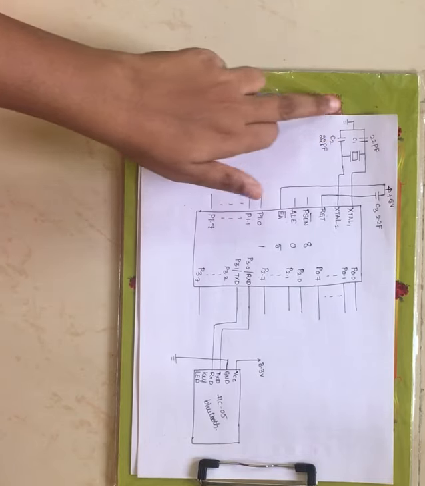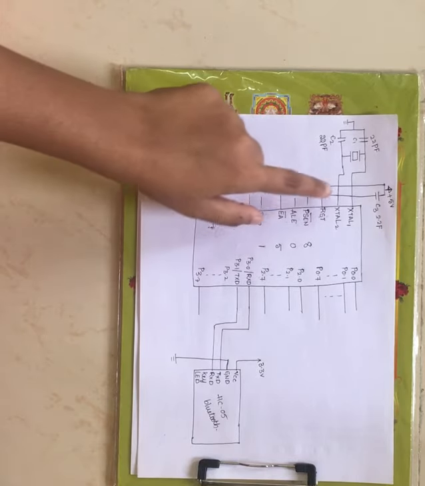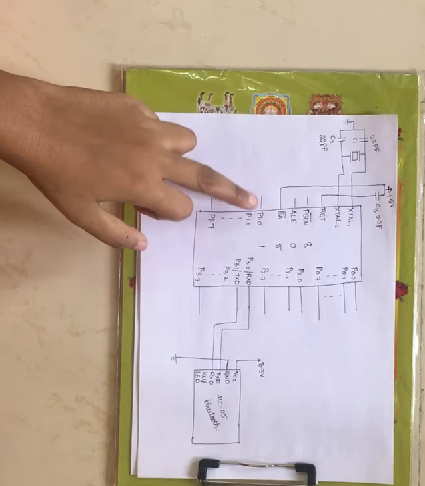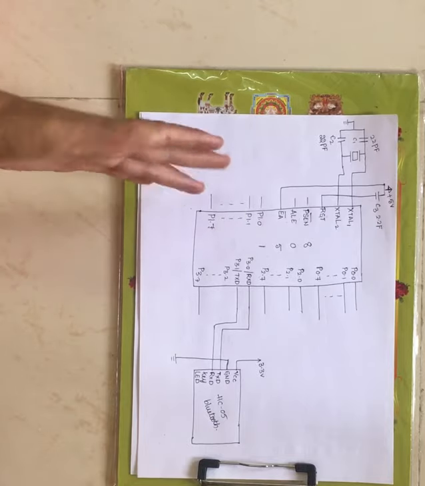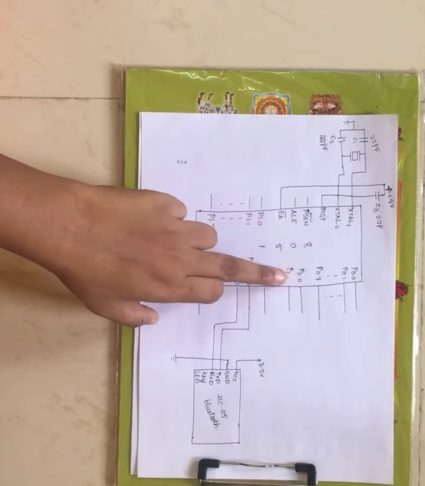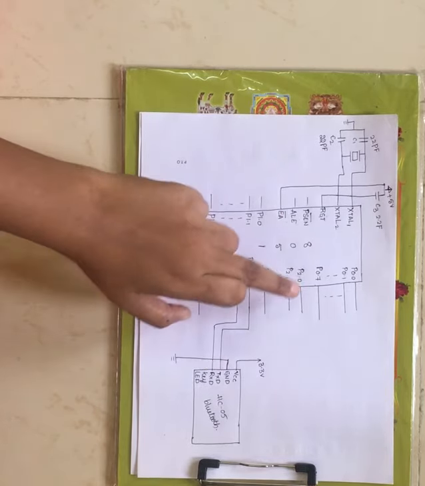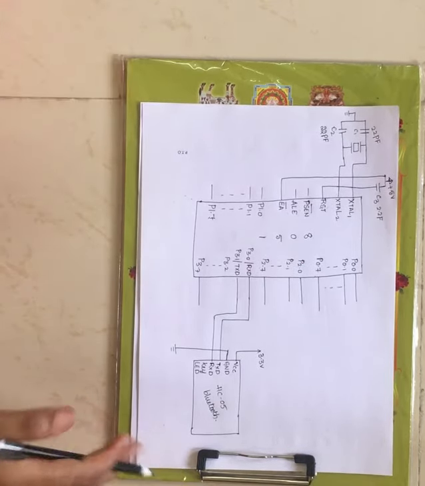This is the external oscillator circuit that is connected to XTAL1 and XTAL2. The reset pin along with external access is connected over here. Port 1 we are not using, so those pins are left as they are. Port 0 is also not connected, and similarly port 2 is also not connected.